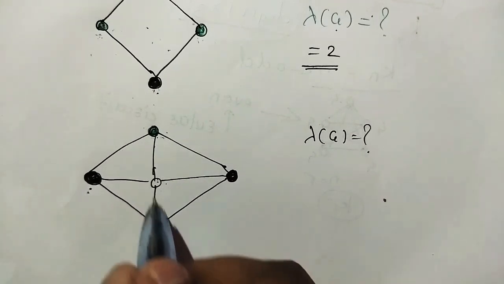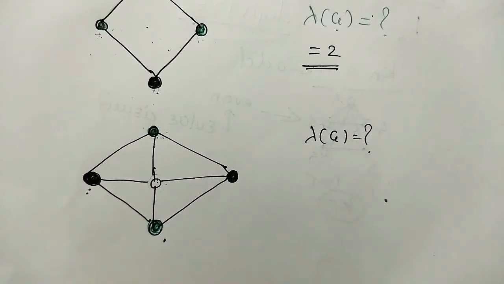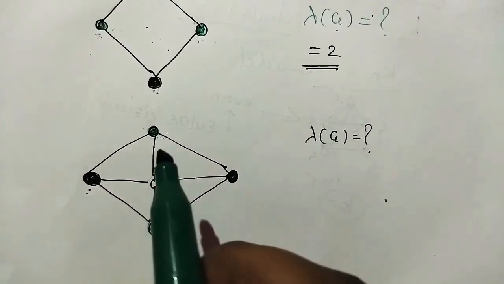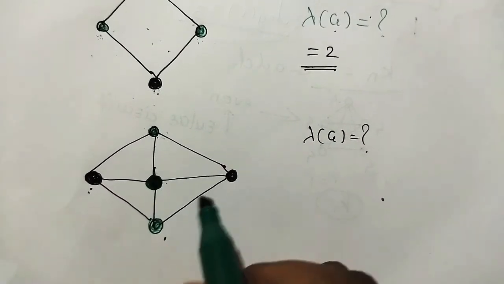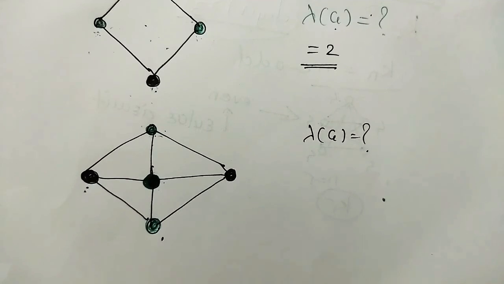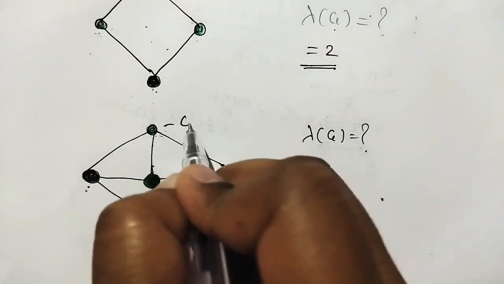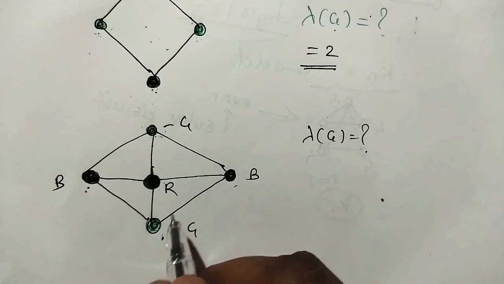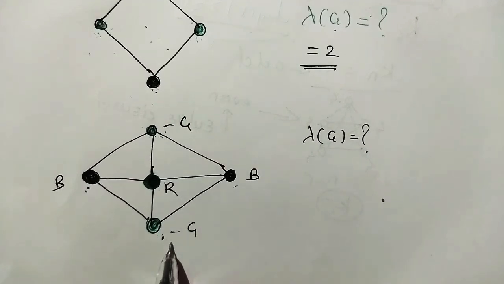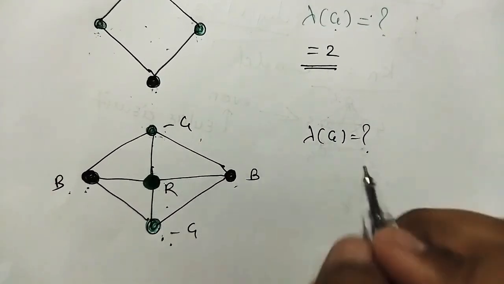This vertex is not adjacent to the above vertex, so we can color these two vertices with the same color. Now this is the common vertex which is adjacent to all, so for this vertex we color with a different color. These are the same colors, but just understand no two adjacent vertices should be of the same color. We can use green color, black color, and take red color. So what is the chromatic number for this graph, or the number of colors required to color this graph? Black, green and red. So it is equal to 3.